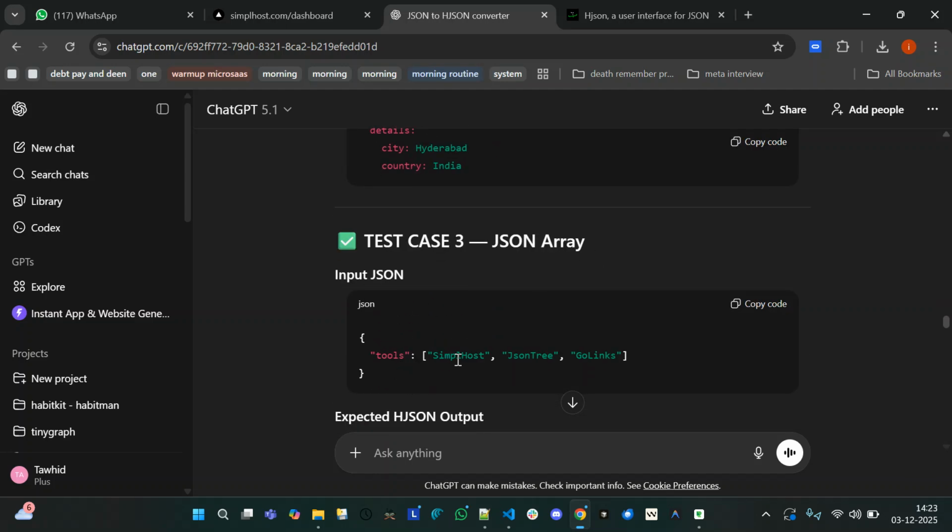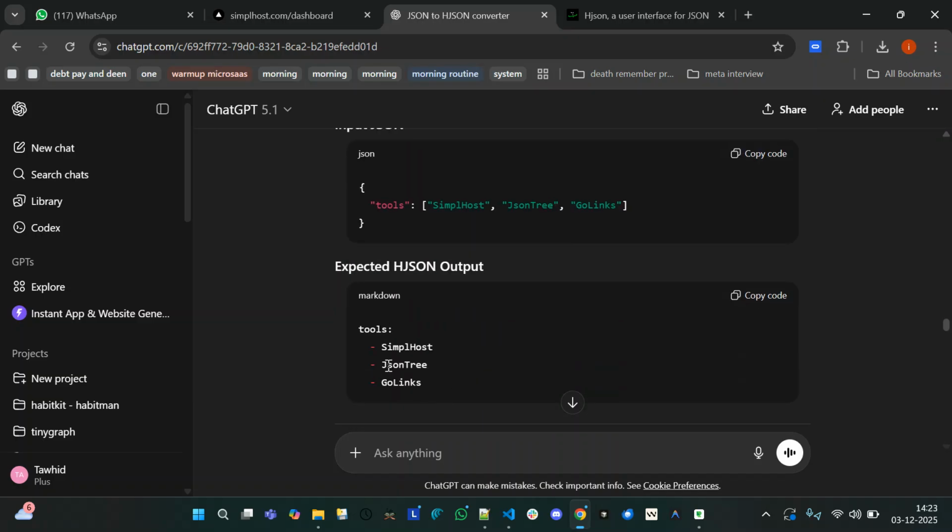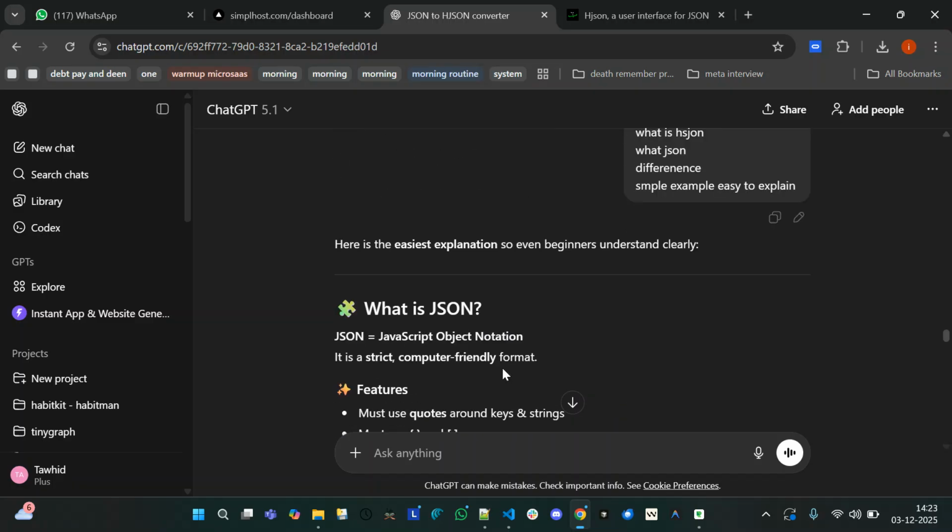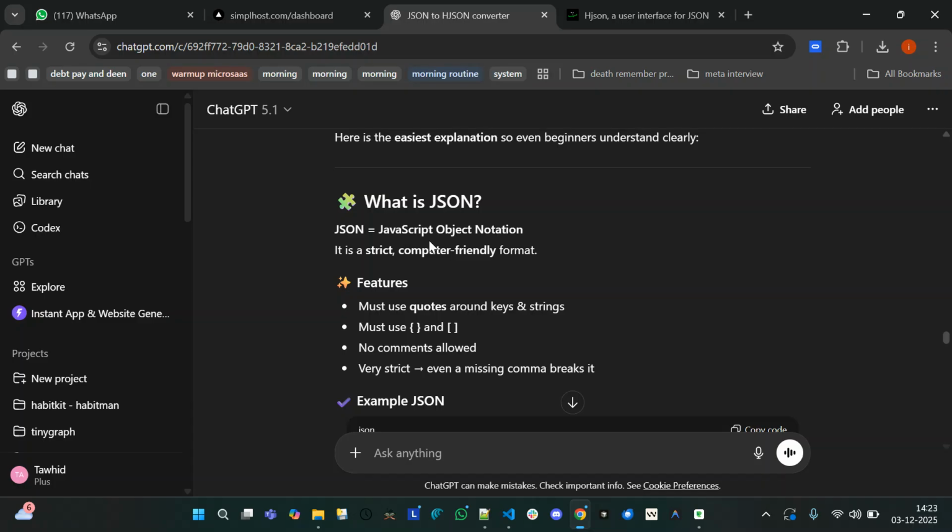Again JSON array, you have 1 2 3 separated with commas and square brackets in the JSON format, which will convert into a hyphen like this. It's easy. So you can understand what is JSON. JSON is JavaScript Object Notation and other things.